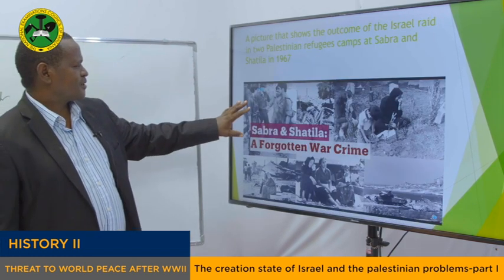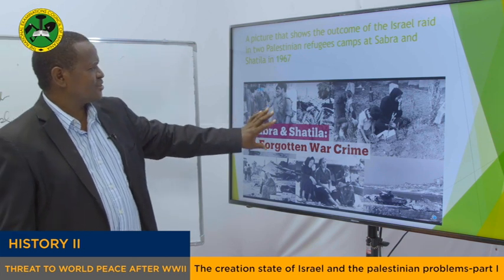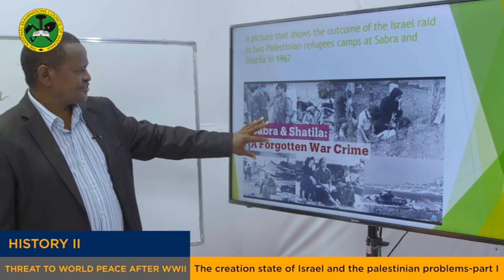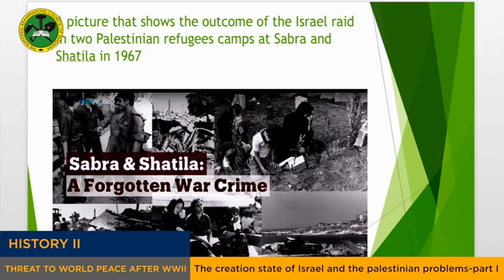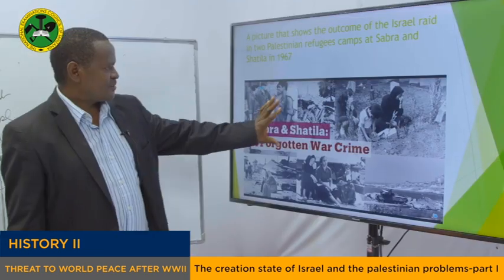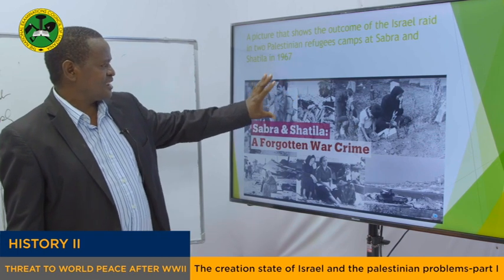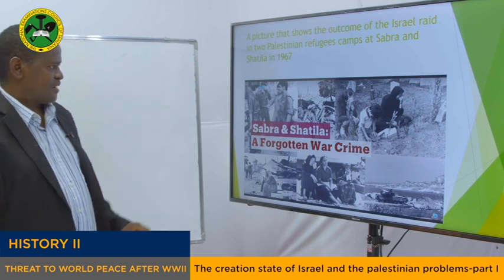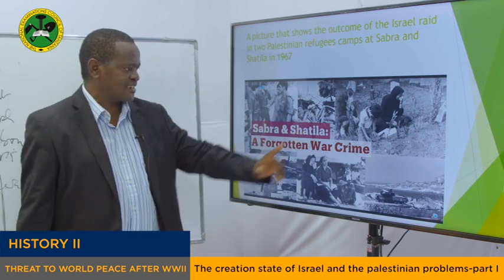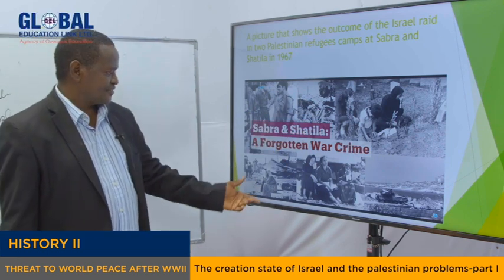My dear students, not only that, but this picture also shows the refugees in two refugee camps in Lebanon, Sabra and Shatila. The Israeli army attacked this refugee camp, and in fact there were a lot of people killed and casualties, as you can see.